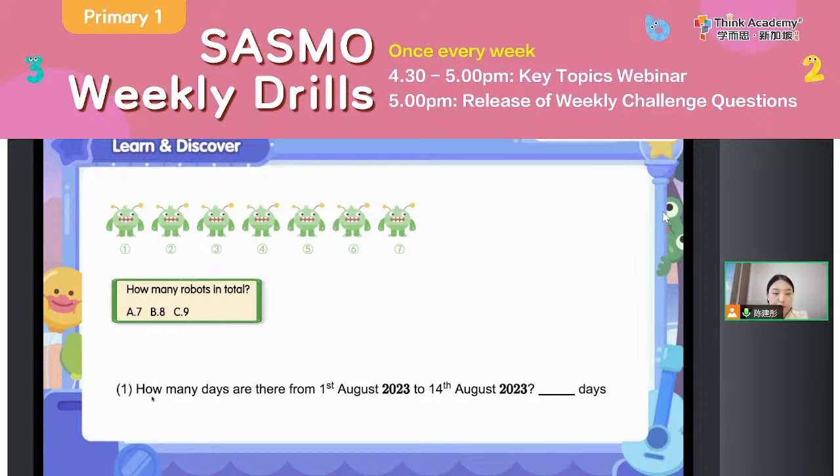This time, what if we change the robots into the calendar? Let's try it. Okay, so how many days are there from 1st August 2023 to 14th August 2023? How many days are there? Type in your chat box.